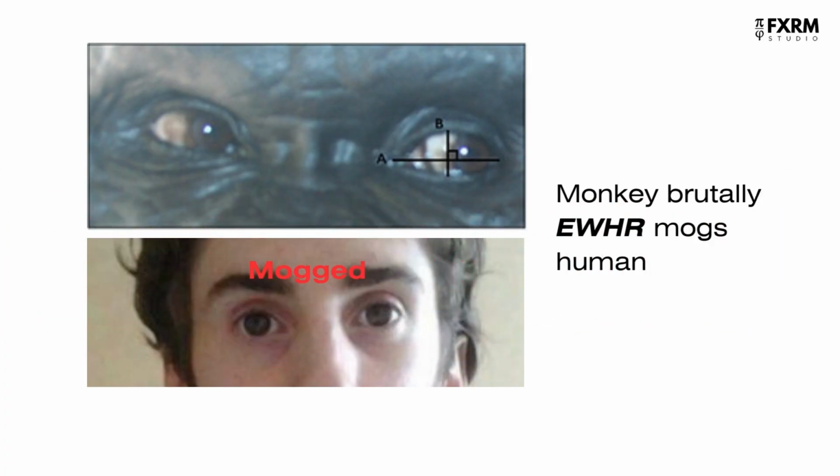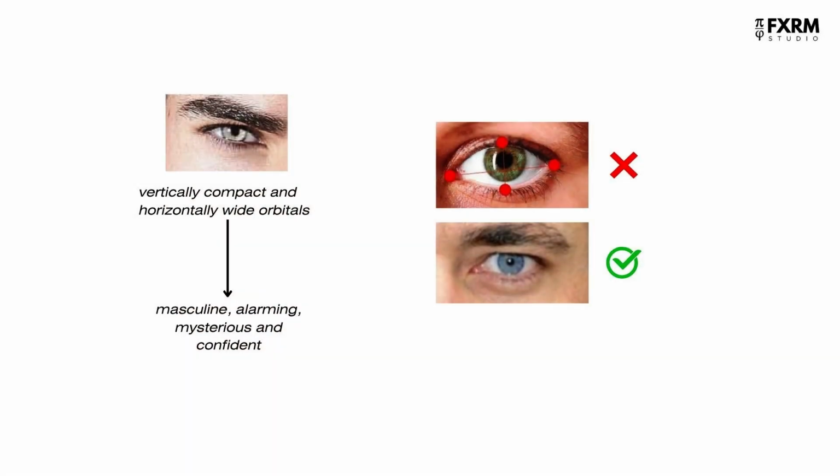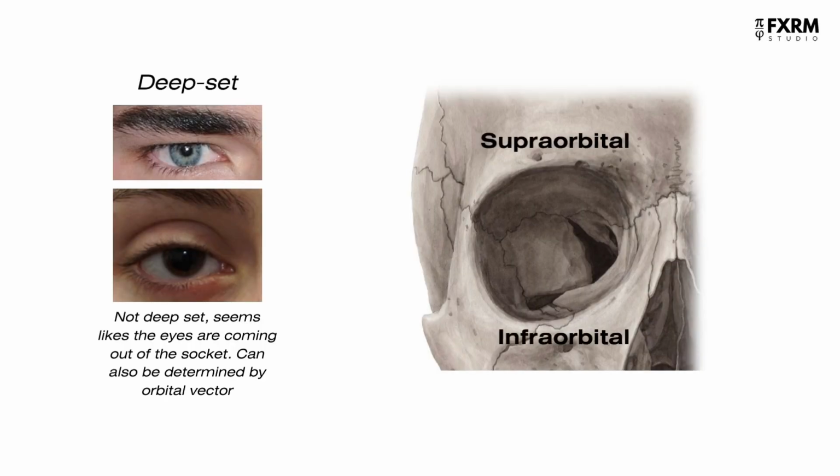Your eye width to height ratio is mainly influenced by 2 things which determine your eye shape: orbits and palpebral fissure. Your orbital shape determines your overall eye shape. Vertically compact and horizontally wide orbitals are ideal as your eyes will look masculine, alarming, mysterious and confident. Good development of supra and infra-orbitals causes deep-set and hooded eyes.